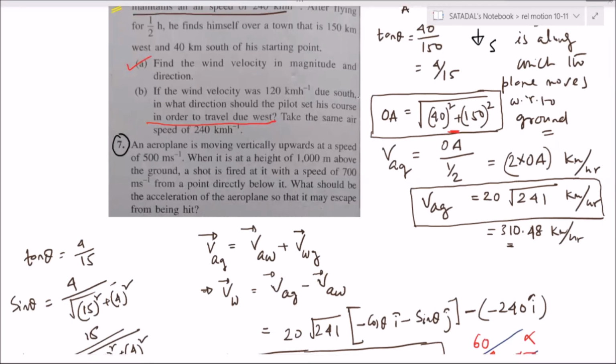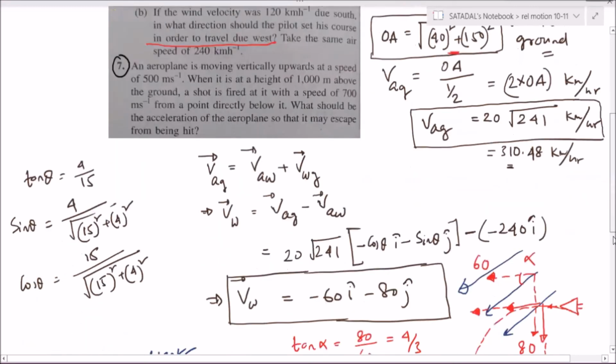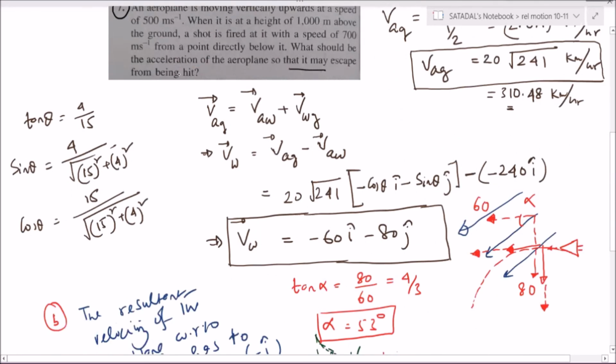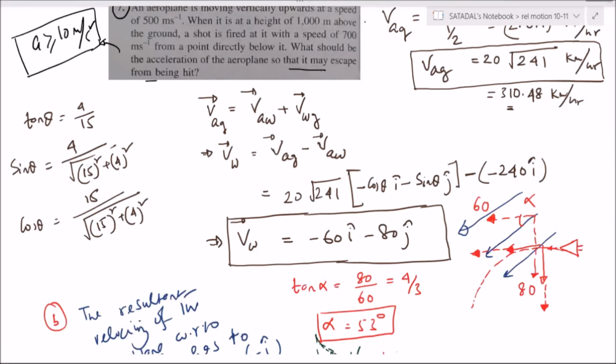Yes, Shashivardhan. Sir, the answer is 10 meter per second square. It should be greater or equal to 10 meter per second square. Okay, so your answer should be, because they are asking now that it may escape, that means your answer must be a should be greater or equal to 10 meter per second square. Very good.